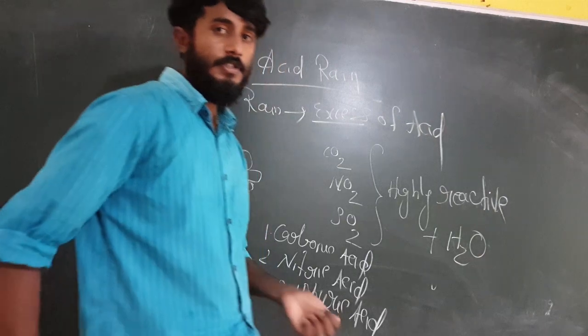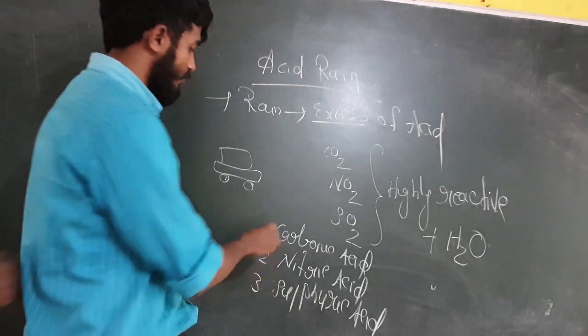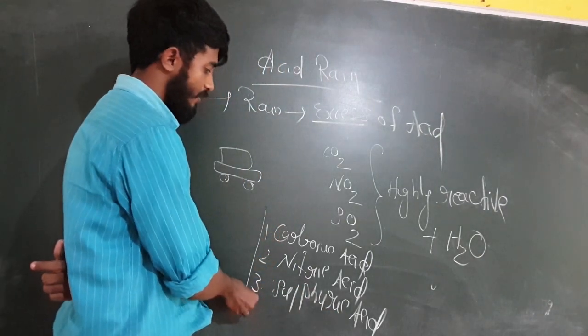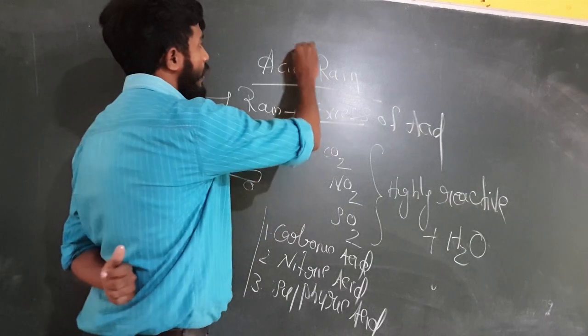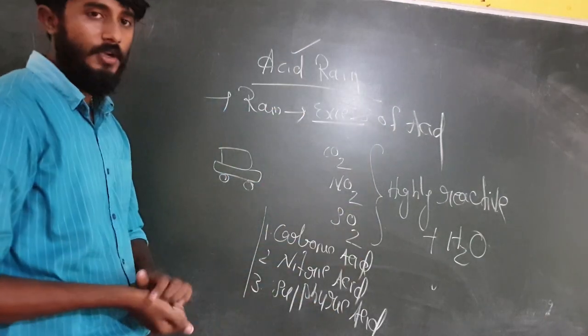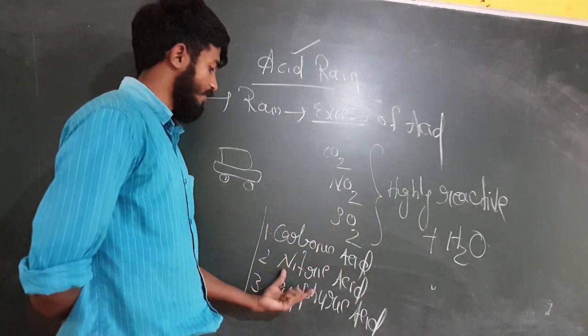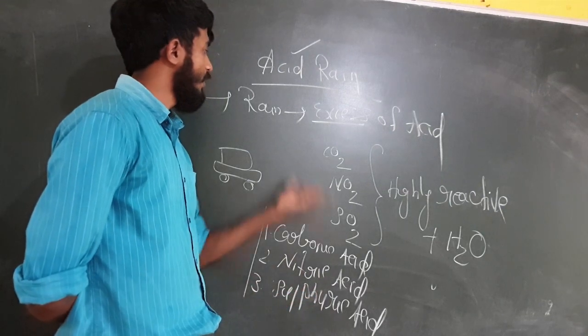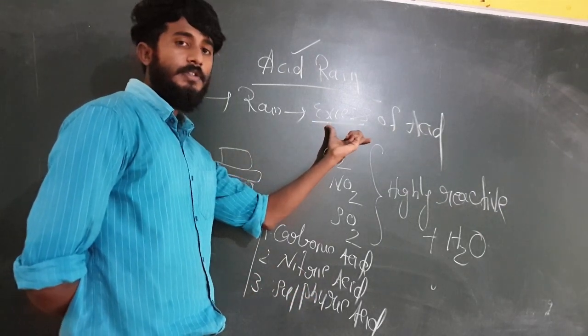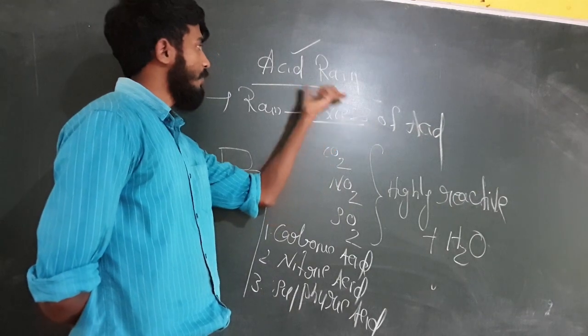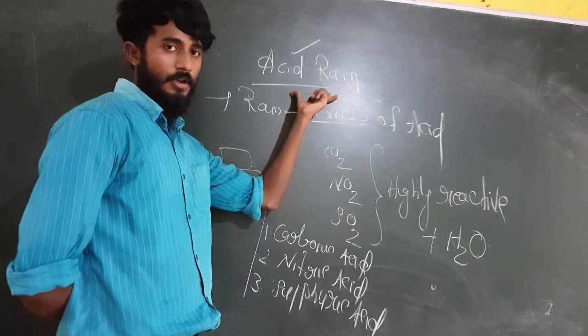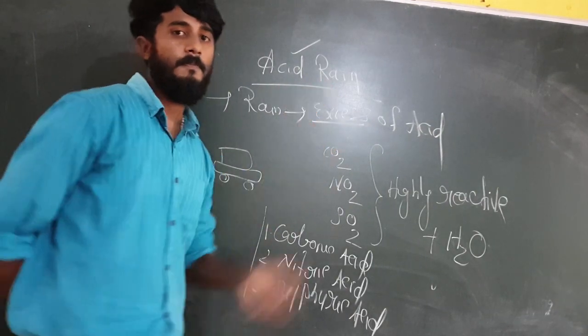These three are acids, isn't it? So these three acids cause acid rain. Due to the formation of carbonic acid, nitric acid, sulfuric acid, the rain may contain excess amount of acid, so that it may lead to acid rain. Understand?